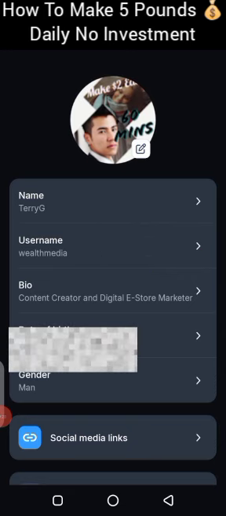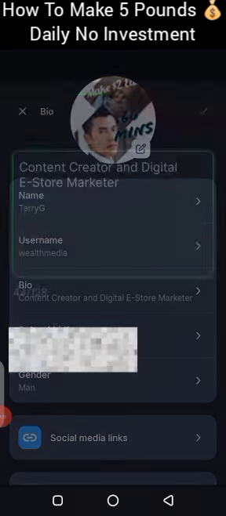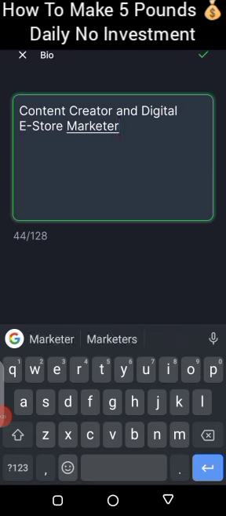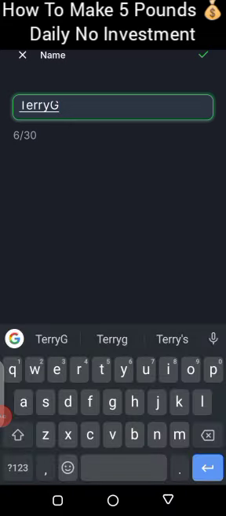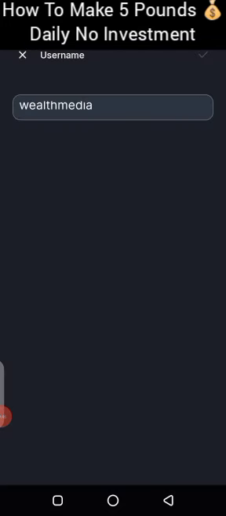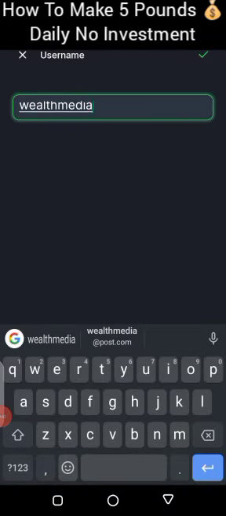So make sure you enter your username, then set your bio. You tap on this, set your bio. You can say, yes, I am a content creator and digital marketer, if that's what you are. You enter it, just something very brief. You can enter, I'm a marketer, or you can enter, I'm a businessman, and set your profile. So make sure once you set your profile, set your name. That's the first thing. You can type your full name. Next, you set your username, put a simple username. So please mind you, this is the username you use to activate your account so that I can get 1,000 coins.